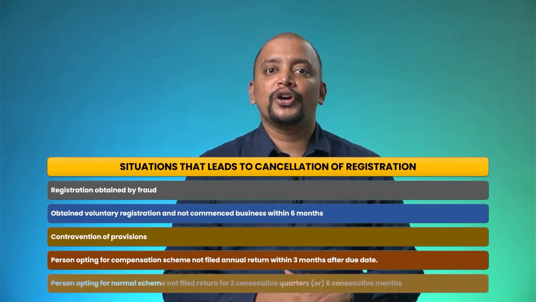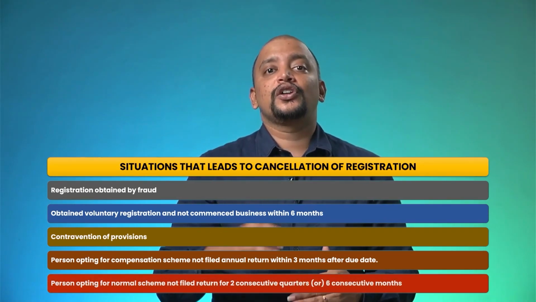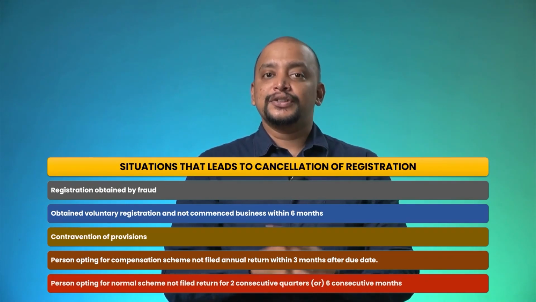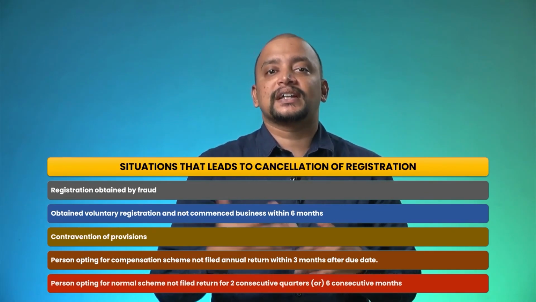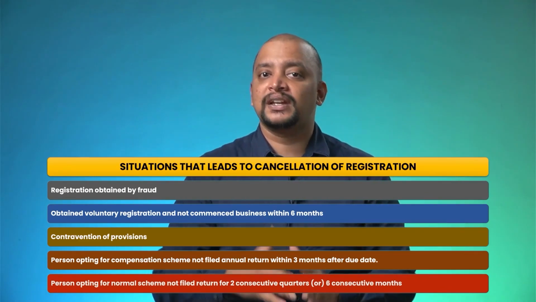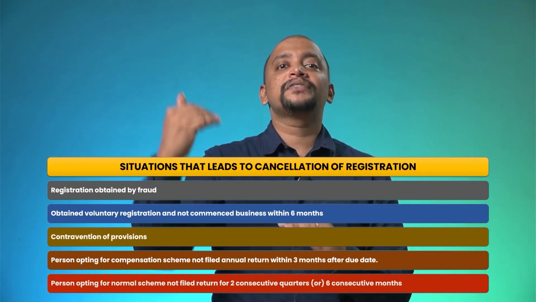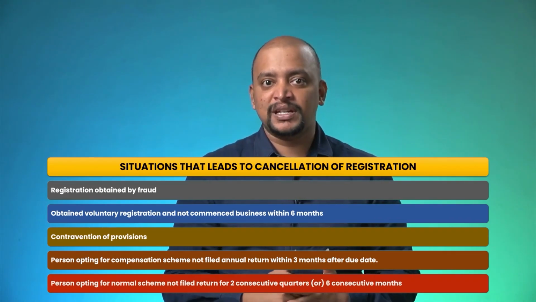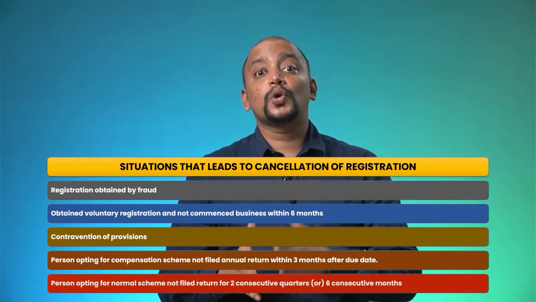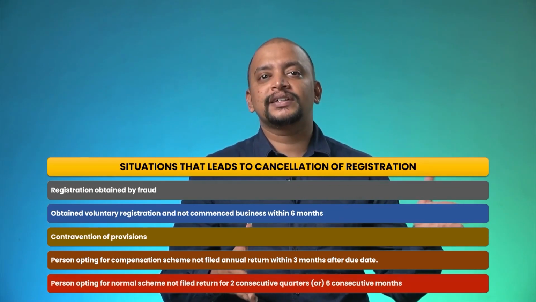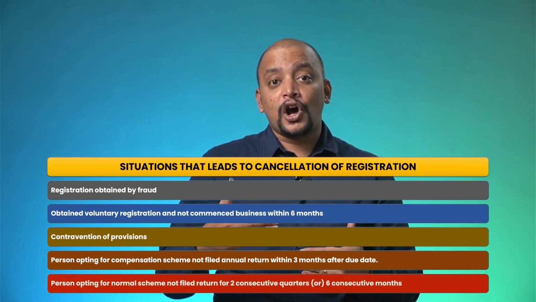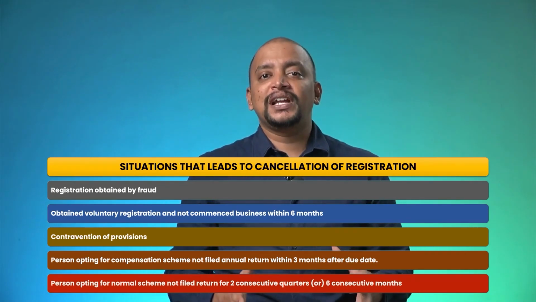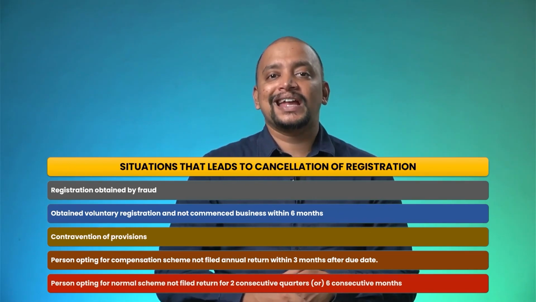Then yet another point is the normal scheme, where you are not filing returns. Here they have modified it a little, and they are telling that depending upon the period as may be prescribed, if you do not file returns for a prescribed period. Accordingly in the rules, they have given the prescribed period as: if you are under QRMP, the quarterly return monthly payment scheme, continuous 2 quarters of not filing the return. If you are not under QRMP, a continuous period of 6 months of not filing returns. Then in that case they can initiate cancellation of registration.